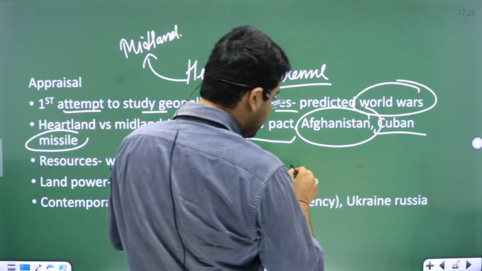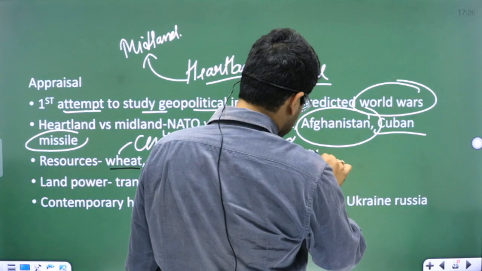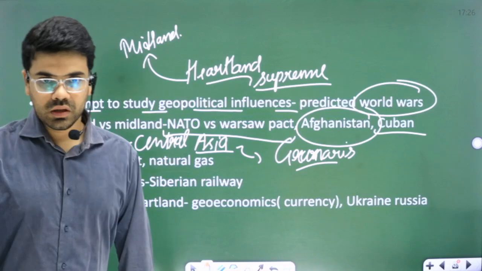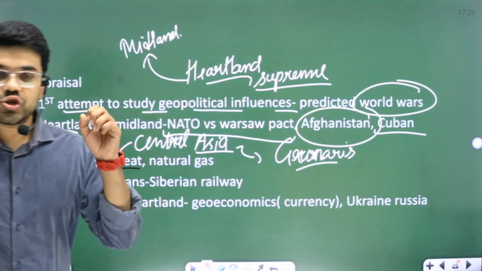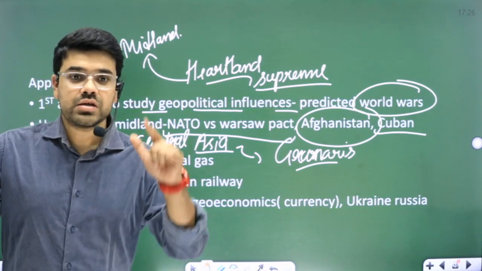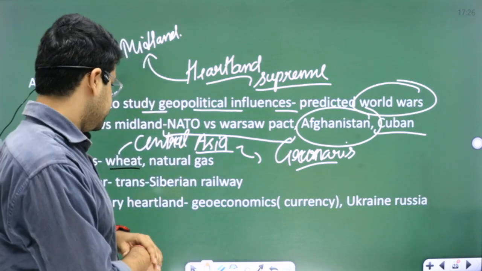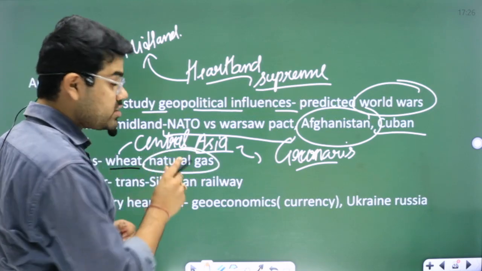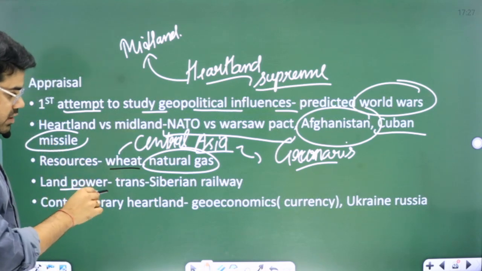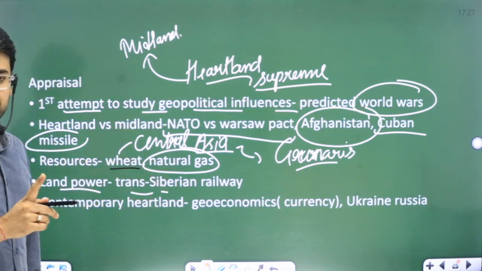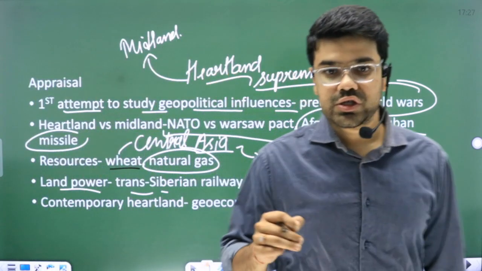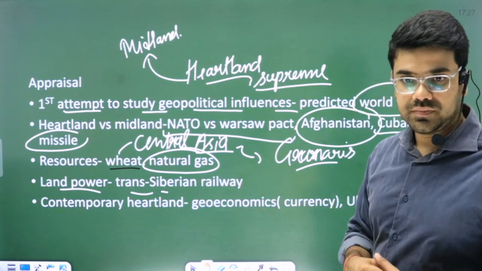They are said to be the granaries of the world or wheat basket of the world, because we have chernozem or black earth soil present here, which is the most fertile type of soil and very useful for agriculture. Natural gas: once Russia was the largest producer and supplier of natural gas. Land power: the Trans-Siberian Railway that I've already explained, how Russia mobilized its troops and capitalized its resources to create dominance over this region.